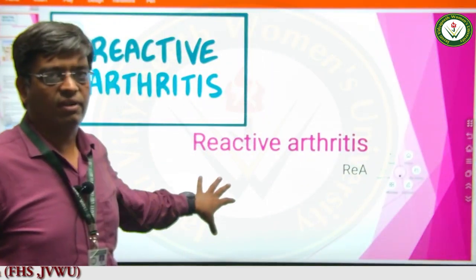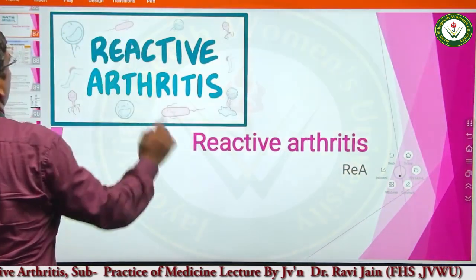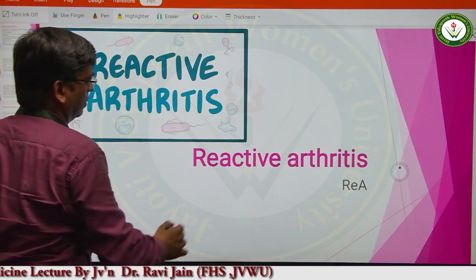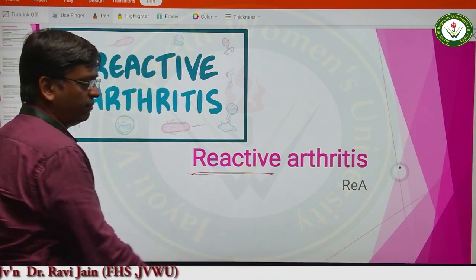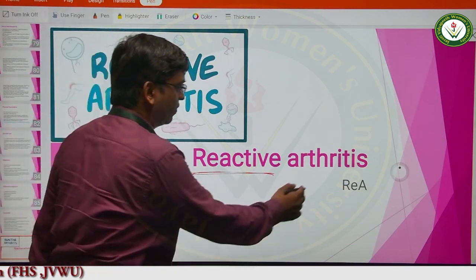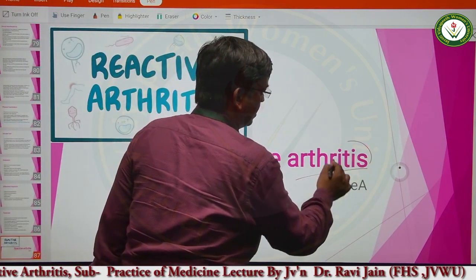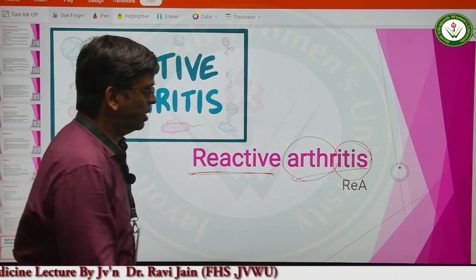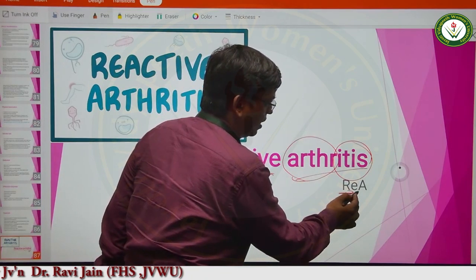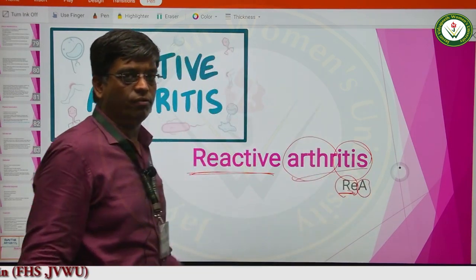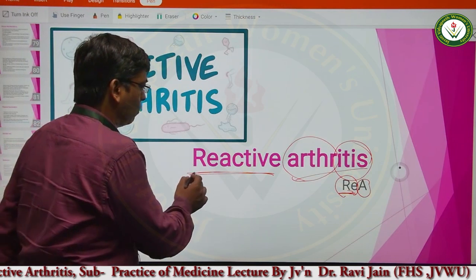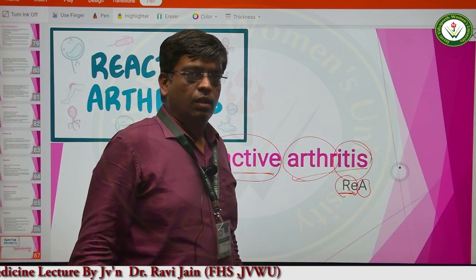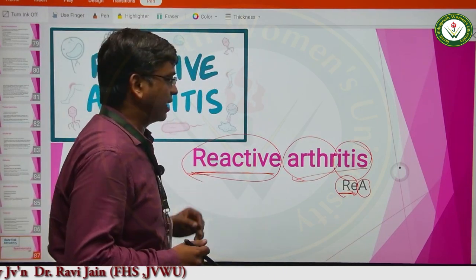Now, this is reactive arthritis. Why is this known as reactive arthritis? Arthritis is pertaining to, itis is inflammation of the joints. There is inflammation of the joints. This is represented by ReA, reactive arthritis. This we have to remember in short form. There are macrophages in the joints that we can see, and this is known as reactive arthritis.